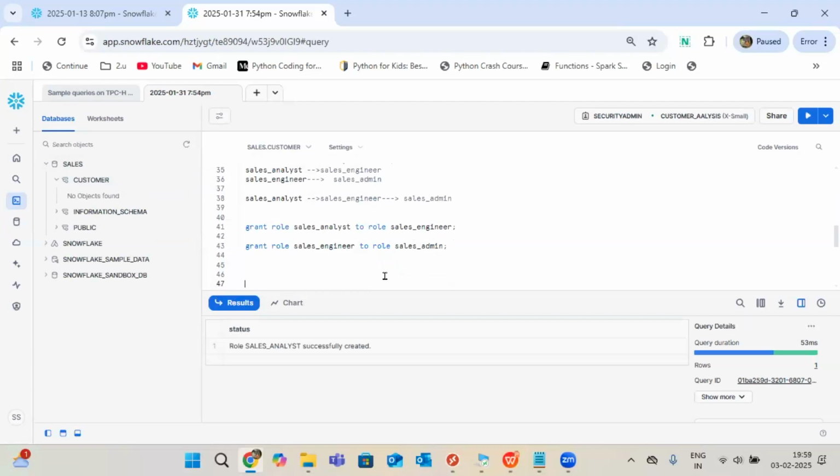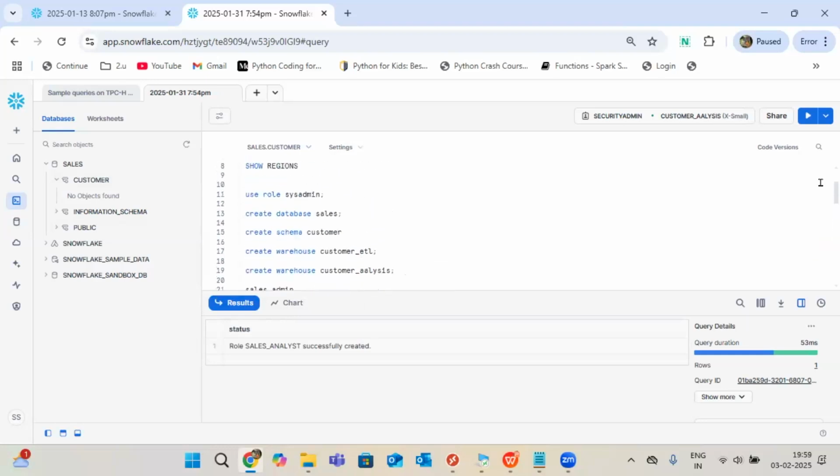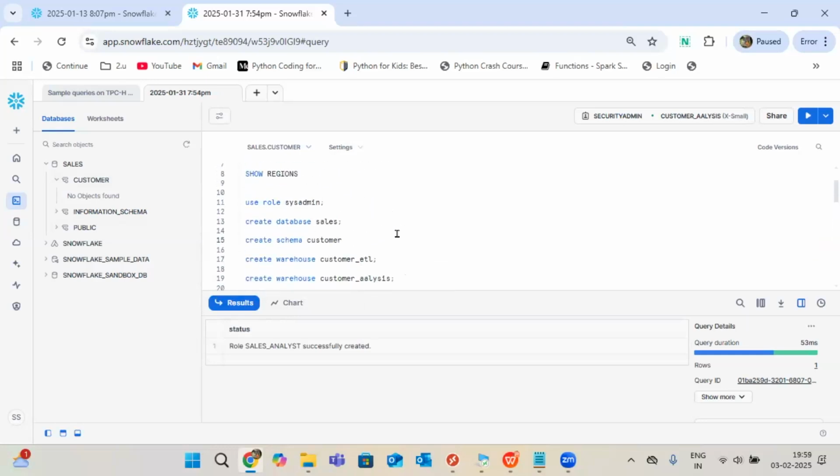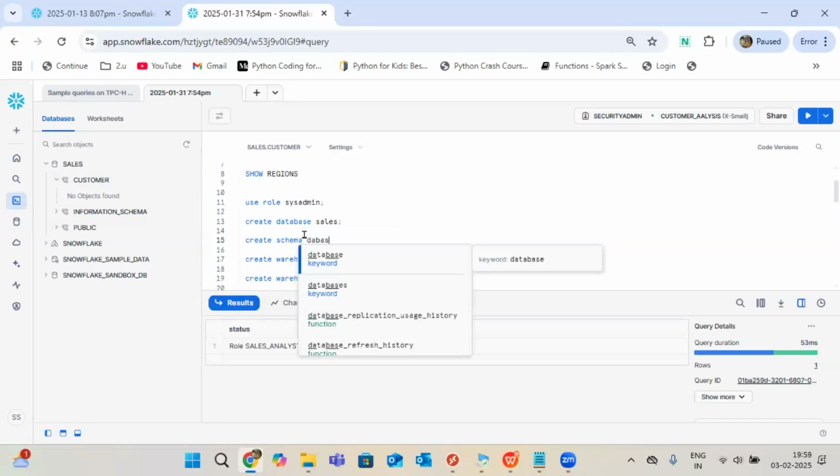Can we put a schema name like sales underscore customer? No, it cannot recognize that. This is an unstructured format. If you mention sales underscore here, the system doesn't know what you are saying. See, actually, how it goes is, for example, database